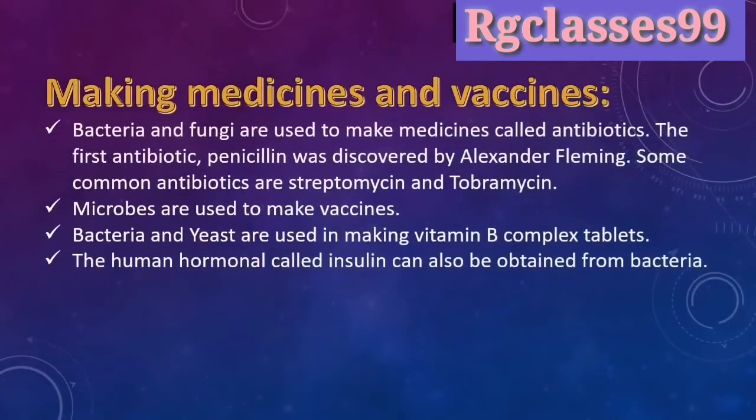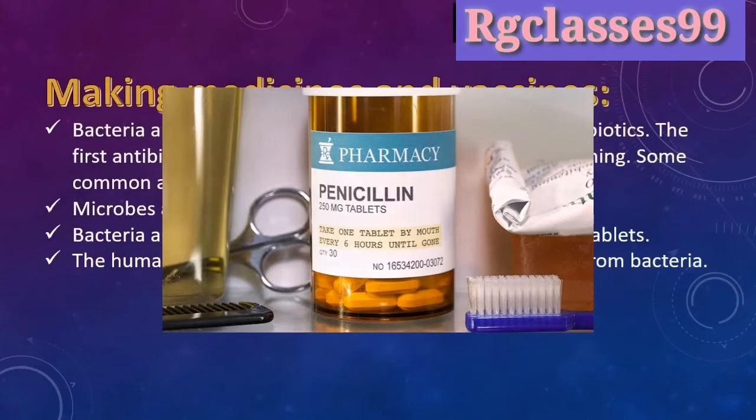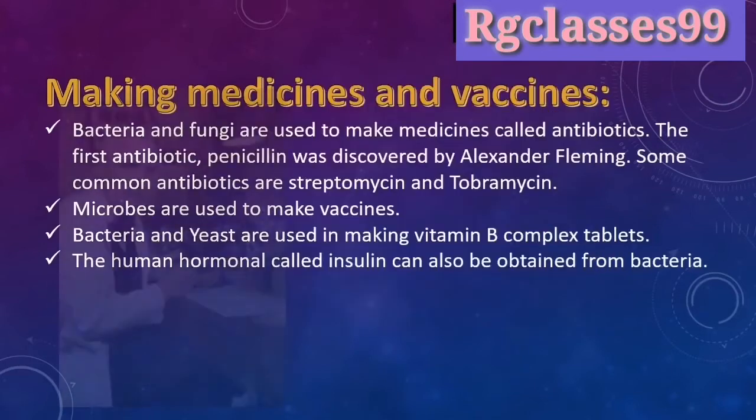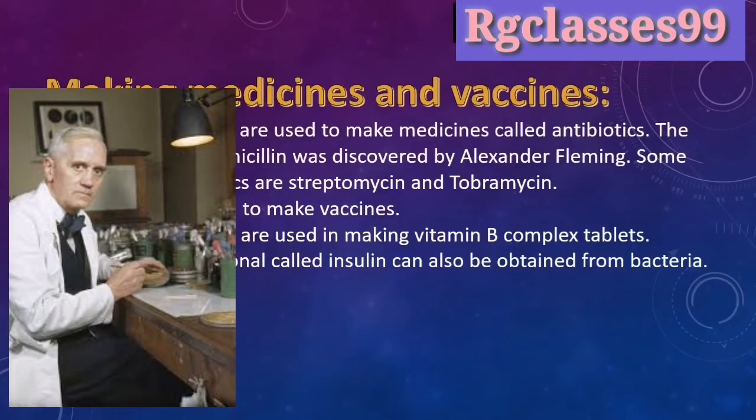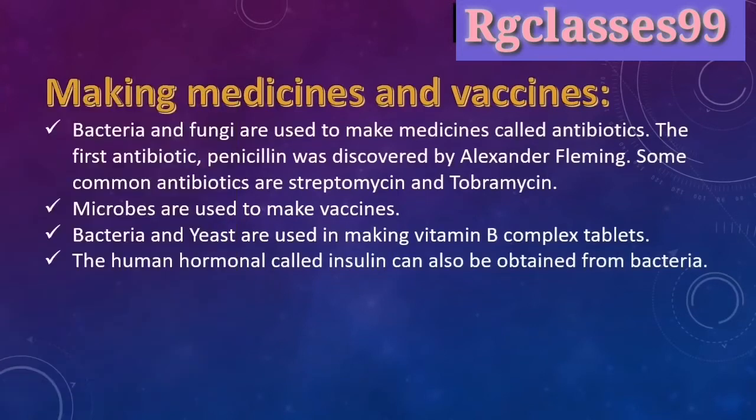Making medicine and vaccine. Bacteria and fungi are used to make medicines called antibiotics. The first antibiotic, penicillin, was discovered by Alexander Fleming. Some common antibiotics are streptomycin and tetracycline.